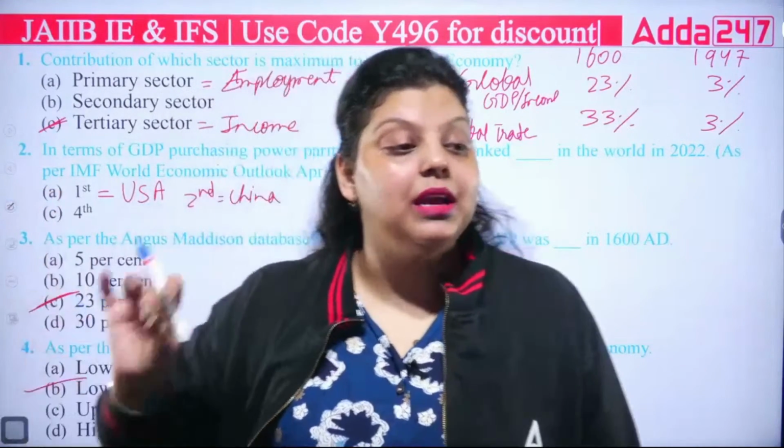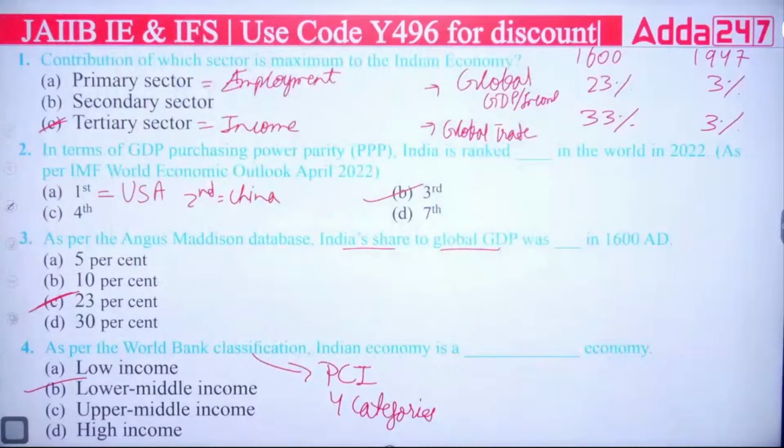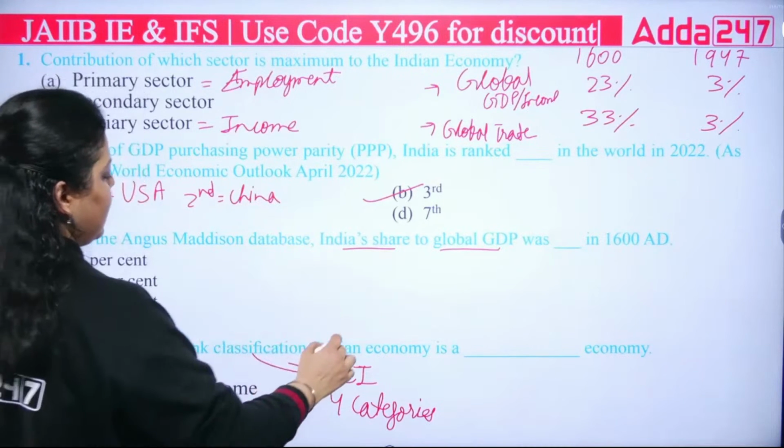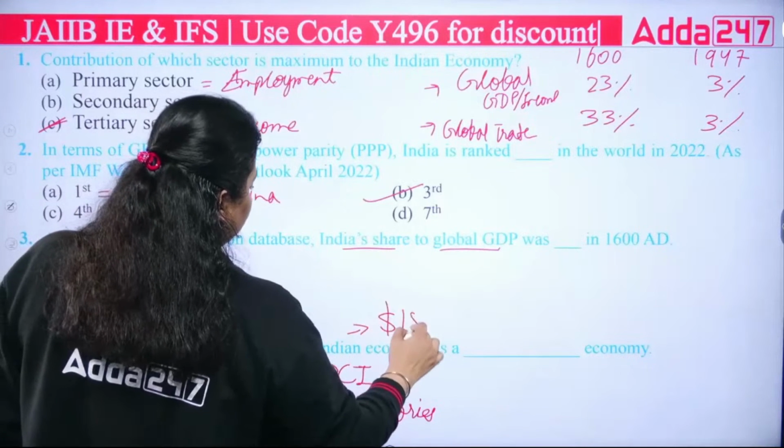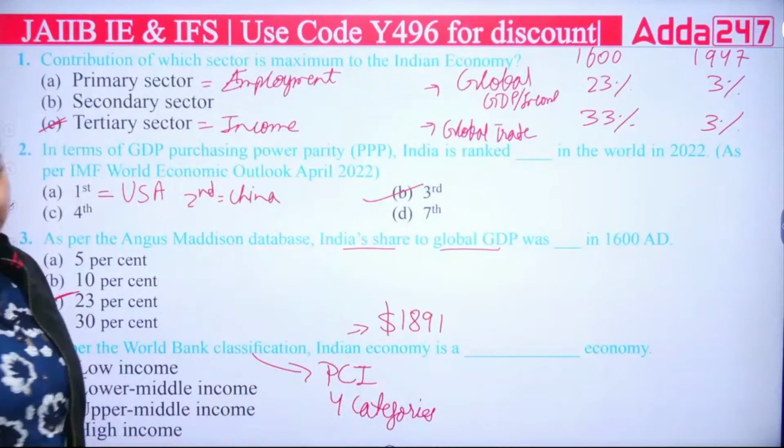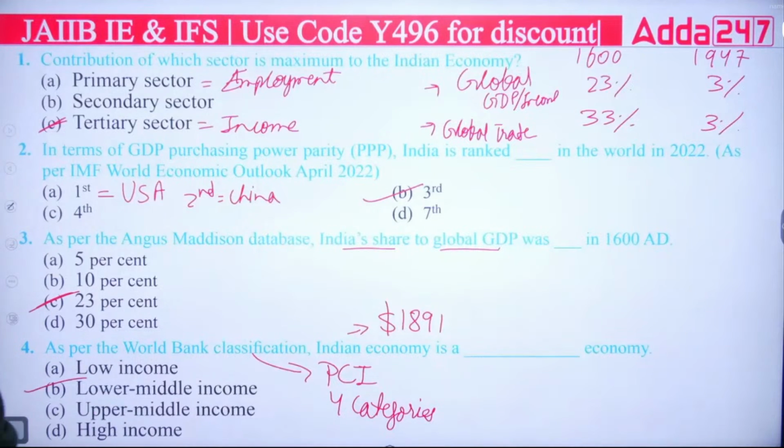That's why India is coming under the lower middle income country. $1,891. Very good. India's per capita income was $1,891. That's why India is a lower middle income country.